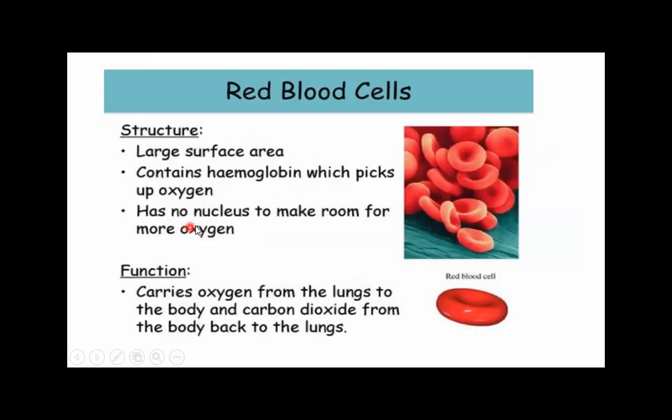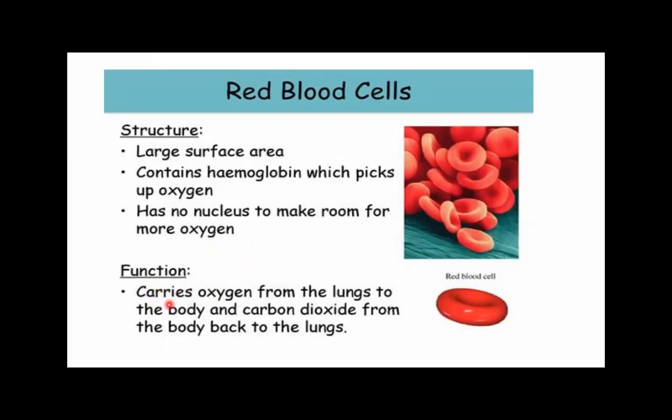And the RBCs, when they get mature, have no nucleus to make maximum space for more oxygen. They even have no mitochondria to have more space for the hemoglobin, for more oxygen. The mature RBCs have no nucleus and no mitochondria.